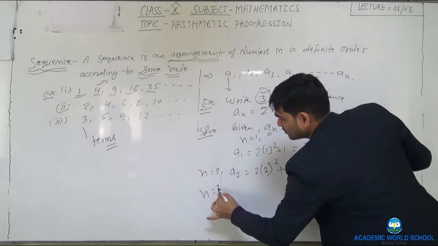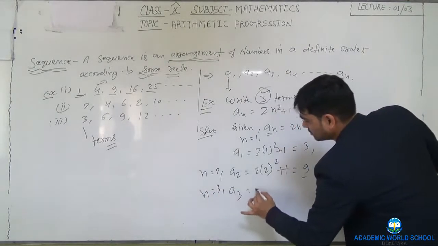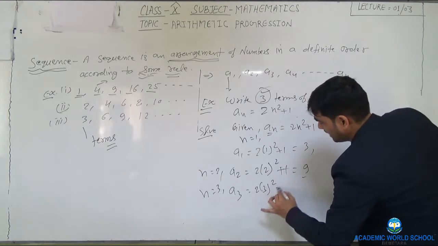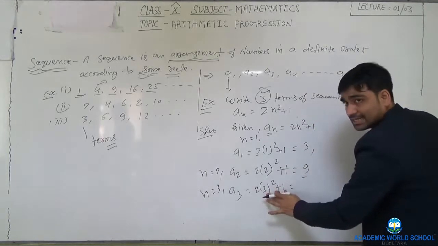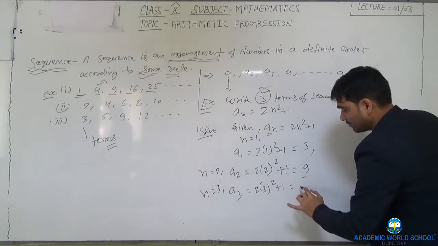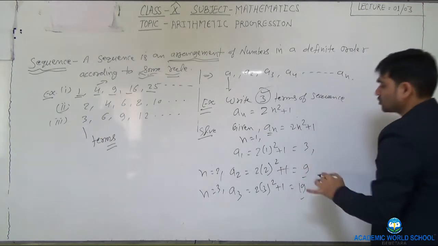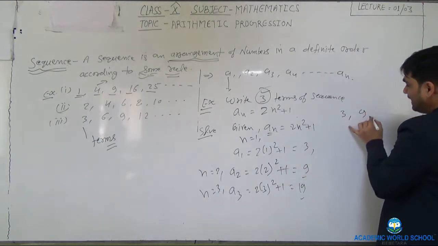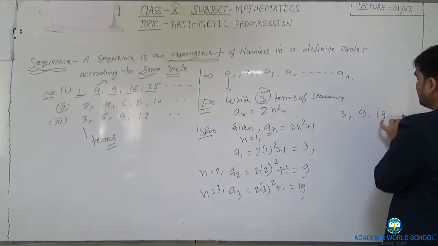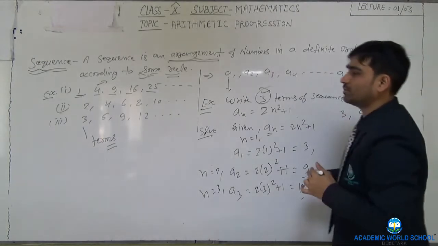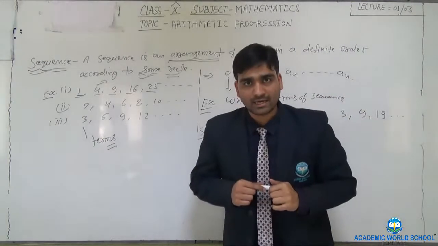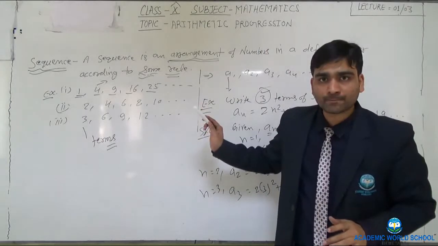Similarly, when we take n equal to 3, A3 is equal to 2 into 3 squared plus 1. So 3 3s are 9, 9 2s are 18, plus 1 is 19. So these 3, 9 and 19 are the first 3 terms of the sequence. I hope it will be clear to everyone.